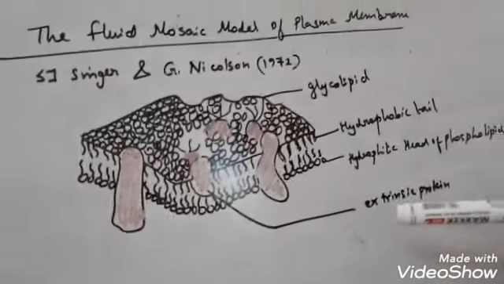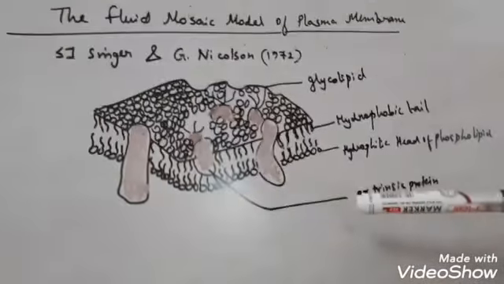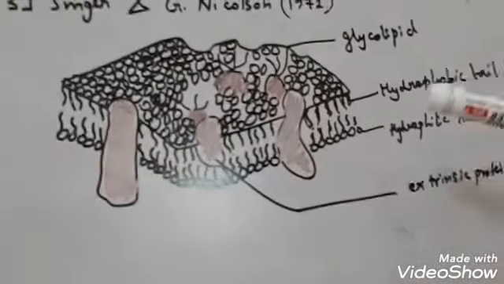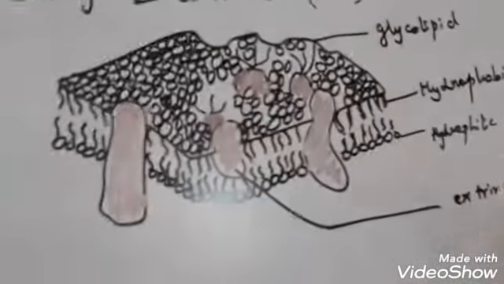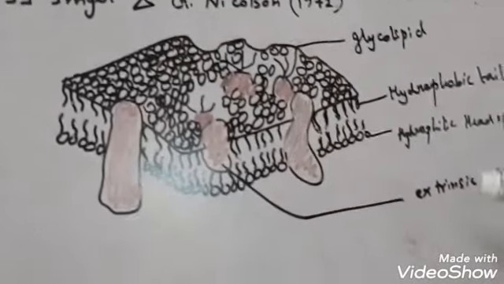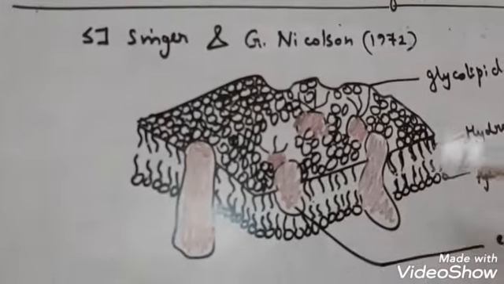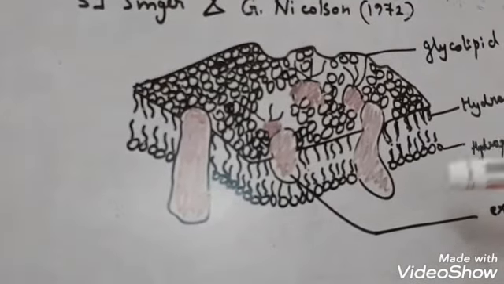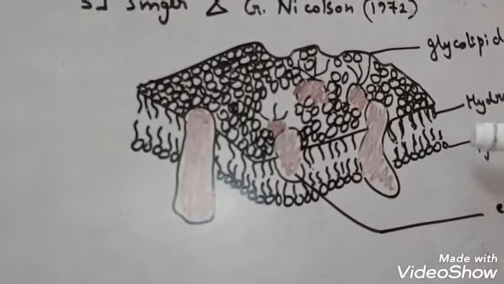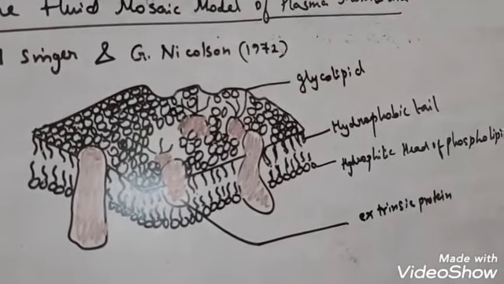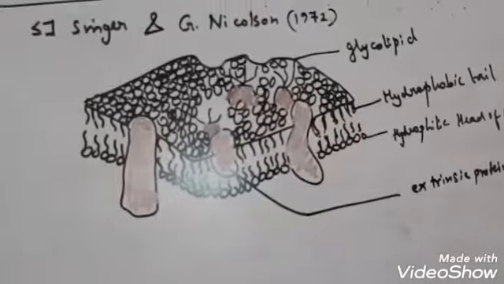Now the proteins present in the plasma membrane act as enzymes. They also act as transport proteins. They also act as pumps and receptor proteins. Now this model is the most accepted model. Why? Because it provides a satisfactory explanation of the structure and function of the plasma membrane. So understood? Now let me discuss a few functions of the plasma membrane which are very important.